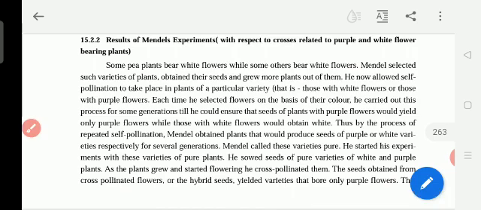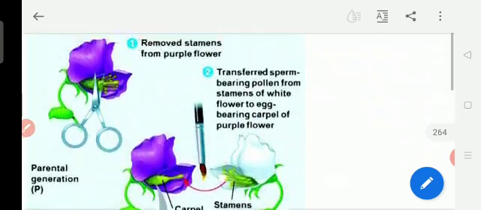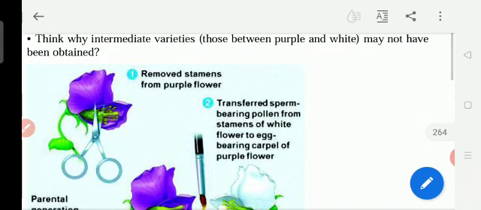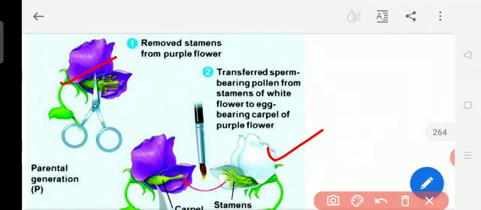Okay, now we see this is the experiment he did. So what he did was select the purple flower plant and the white flower plant. Step by step we see that he did artificial cross-pollination. This one you are going to do in your houses. Okay, and examine the differences.